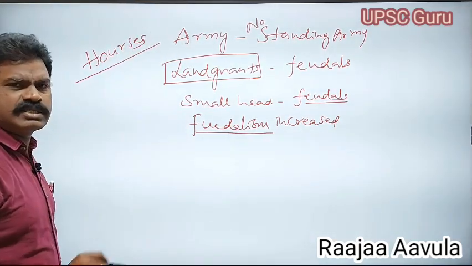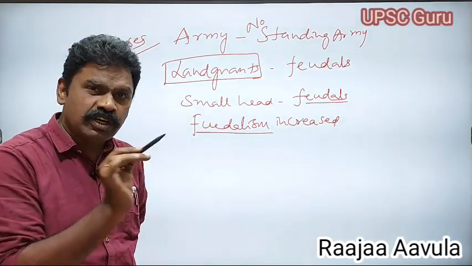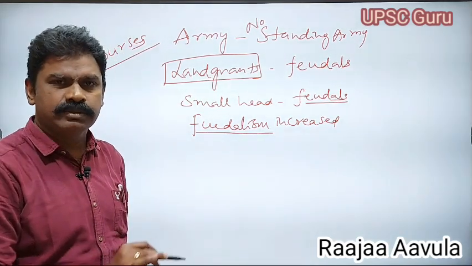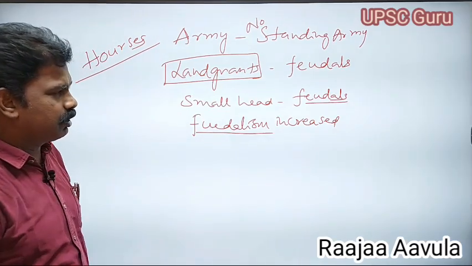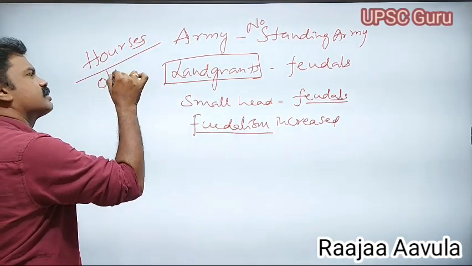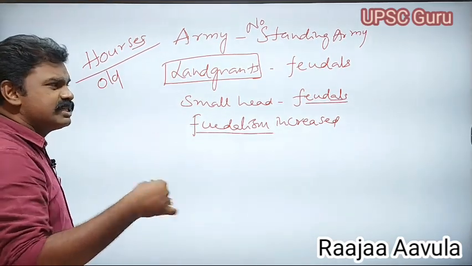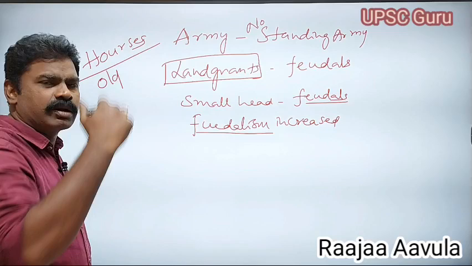Maintenance of horses in that period was the toughest work for the feudals. They used to take old horses or some diseased horses. Even old and diseased horses would be sent to the war.